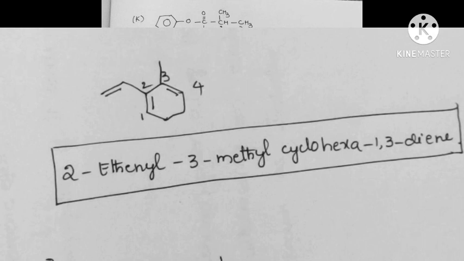This is the alphabetical order: ethynyl is first, then methyl. So 2-ethynyl 3-methyl cyclohexa. The double bonds are present at 1 and 3, so 1,3-diene. This is the IUPAC name of this compound: 2-ethynyl-3-methylcyclohexa-1,3-diene.